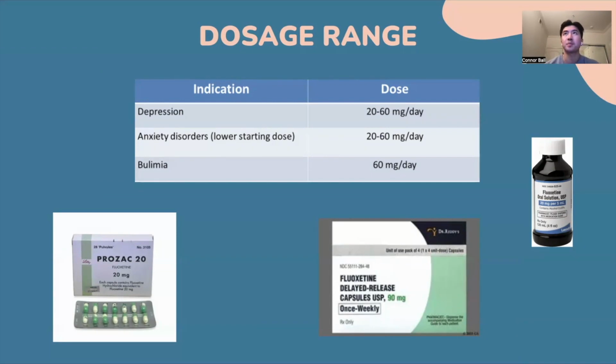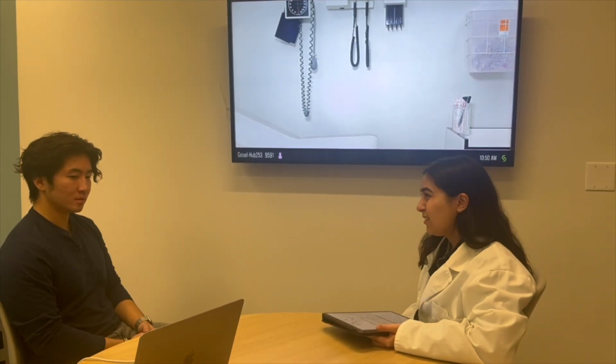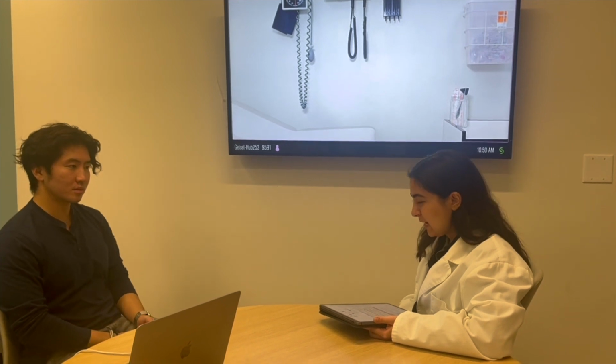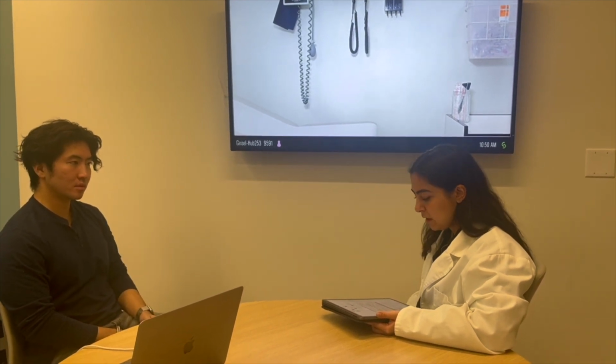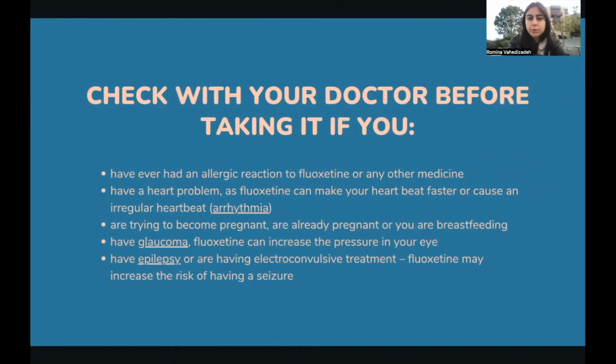Before we begin your treatment on Prozac, I need to know if you have any pre-existing conditions, because it can be dangerous for you to take this medication if you have any of them. Check with your doctor before taking it if you have ever had an allergic reaction to fluoxetine or any other medicine, have a heart problem, as fluoxetine can make your heartbeat faster or cause an irregular heartbeat, aka arrhythmia, are trying to become pregnant, are pregnant, or are breastfeeding, have glaucoma. Fluoxetine can increase the pressure in your eye, have epilepsy, or are having electroconvulsive treatment. Fluoxetine may increase the risk of having a seizure.